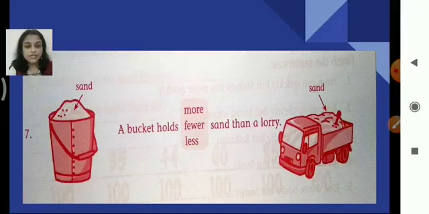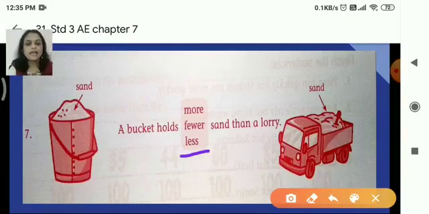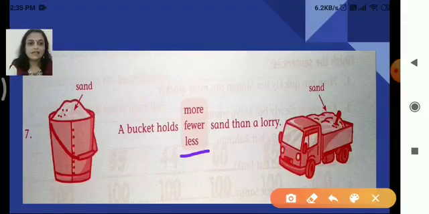So here the first picture is of the bucket. What is written? A bucket holds... Now, we are comparing sand, right? So is it countable or uncountable? Yes, sand is uncountable. So a bucket holds, what will be the answer? Less sand than a lorry. A bucket holds less sand than a lorry.